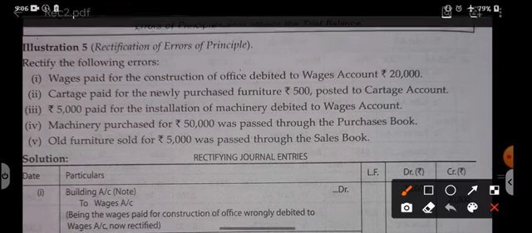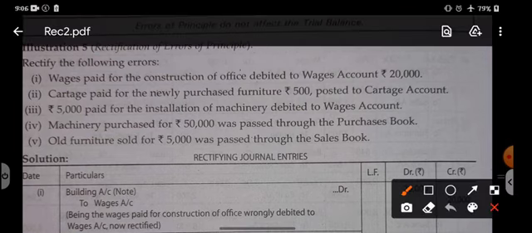If wages are paid, the entry can be wages to cash. But right now we are paying wages for the construction of office. Whenever any expense is paid to bring an asset into working condition, that expense is capitalized, that means it is added to the asset itself.